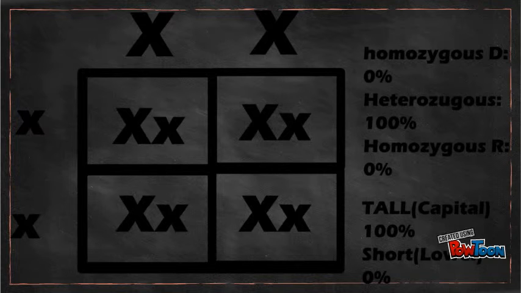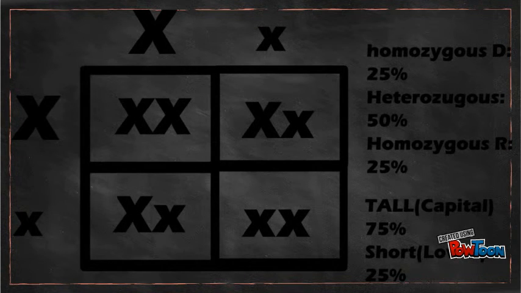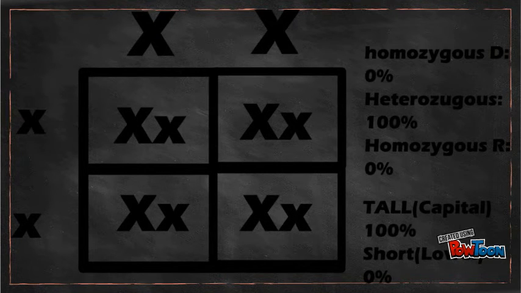Now if we change a little bit, this is the second one. As we can see, there is a capital letter. This capital letter represents the dominant one. Also there is a lowercase letter. This means that it's the recessive. When we mix together those types of genes, we can get three different types.